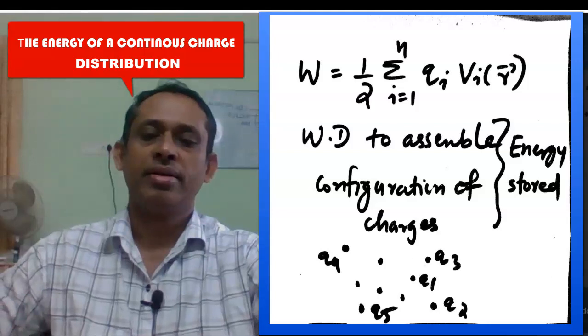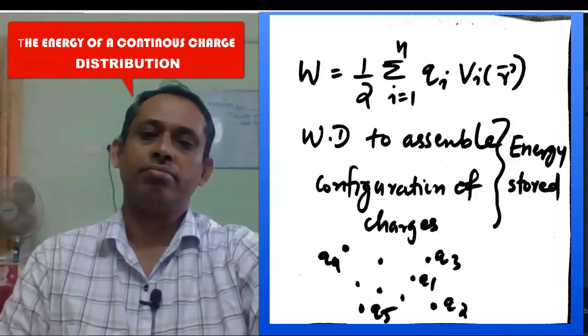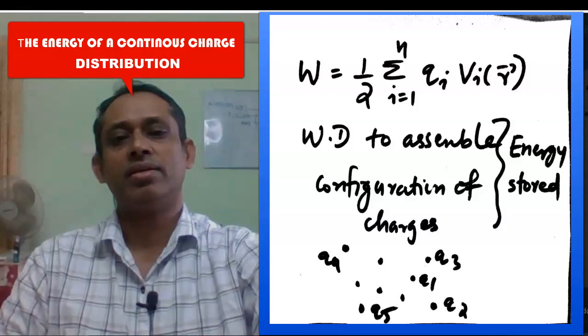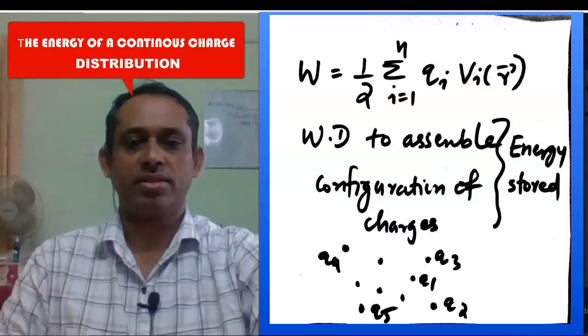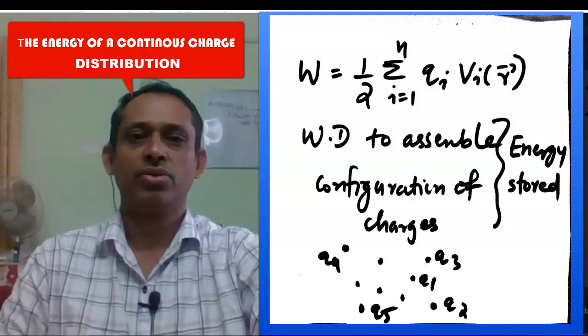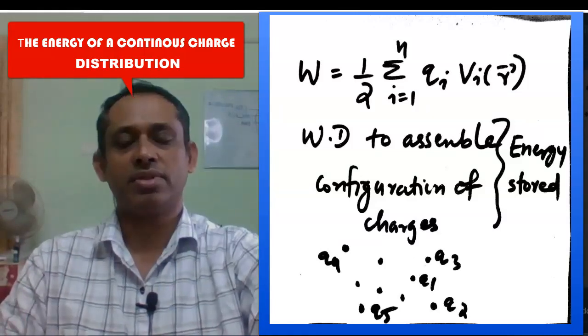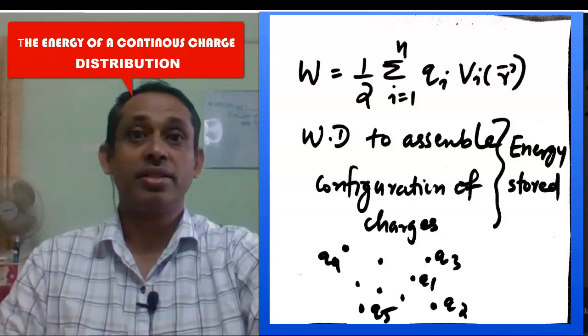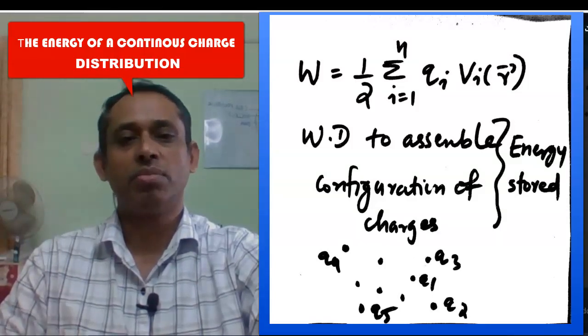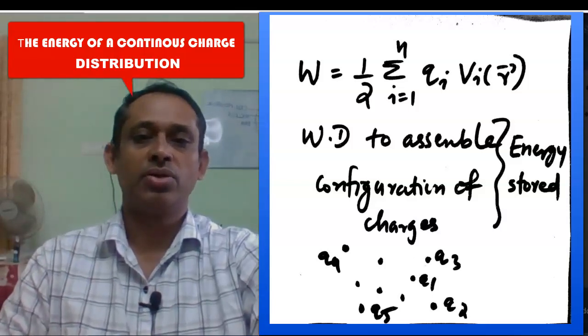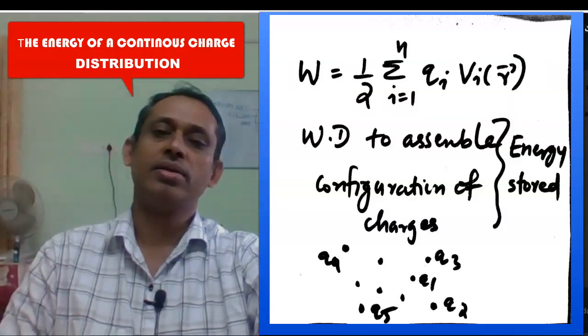Hi, we have seen the work done to assemble a configuration of charges. Suppose we have a configuration of charges Q1, Q2, Q3, Q4, etc. The work done to assemble such a configuration of charges by bringing them from infinity is equal to half sigma i equal to 1 to n Qi Vi of R.